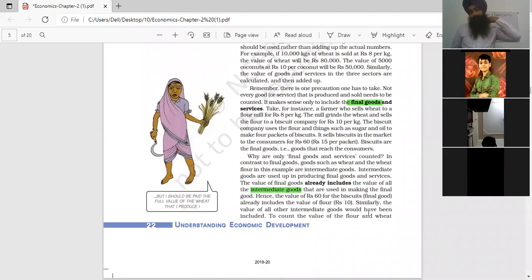When we emphasize the calculation of final goods, it solves the problem of double counting, because the value of only final goods and not of intermediate goods is included in the estimation of national income. Clear?